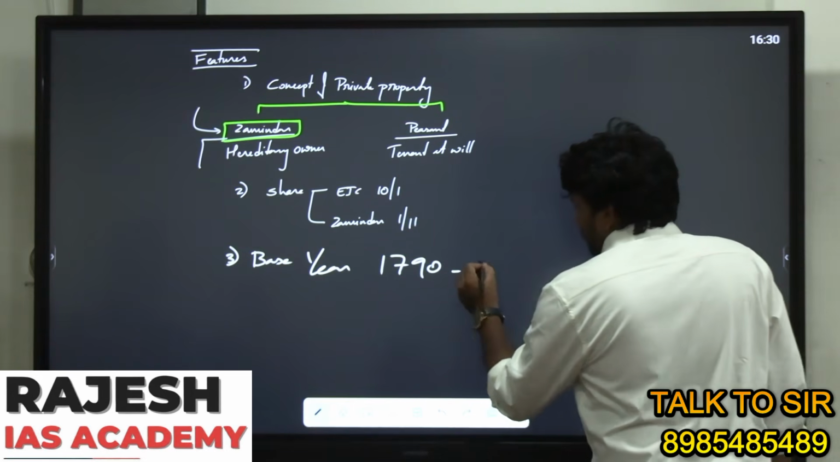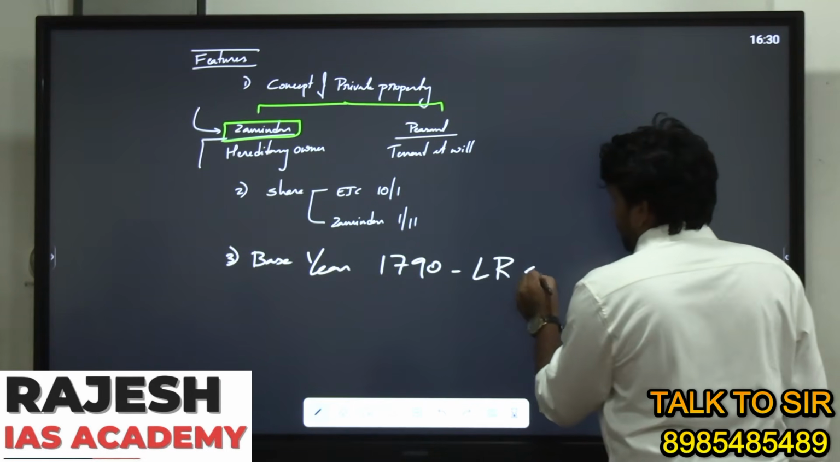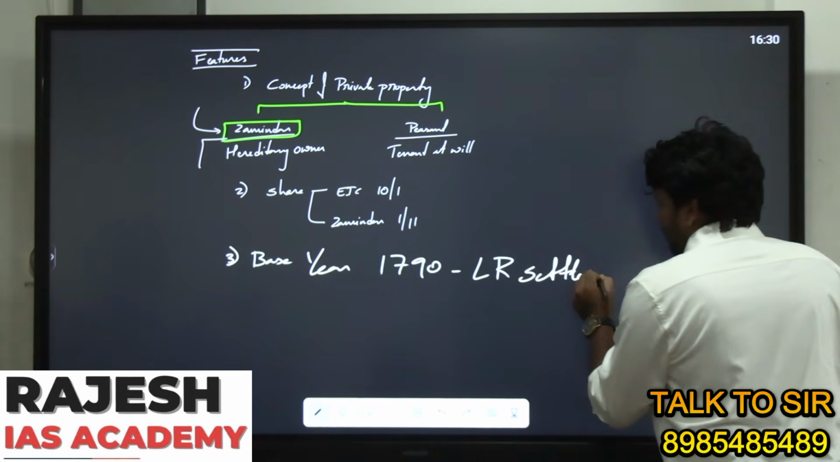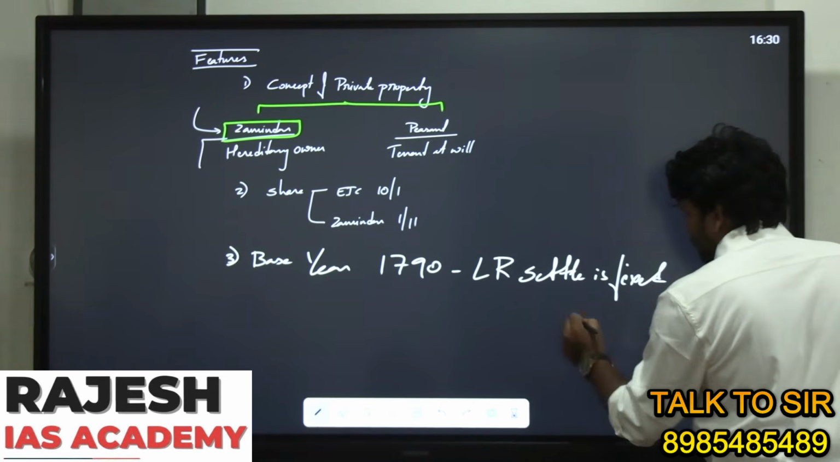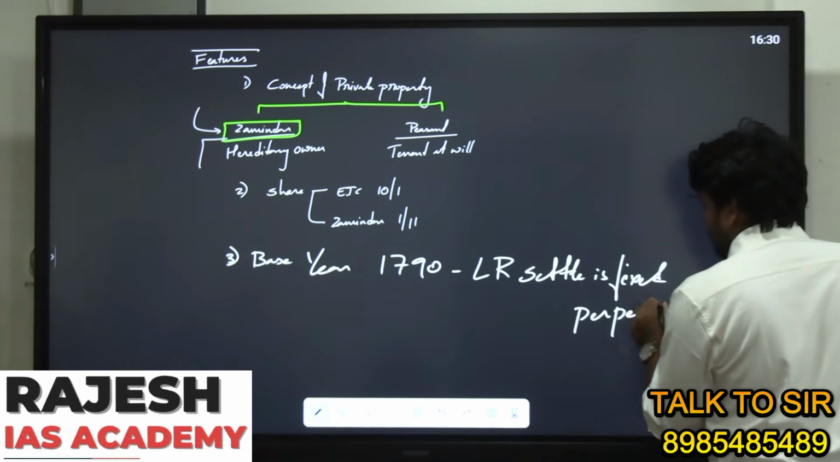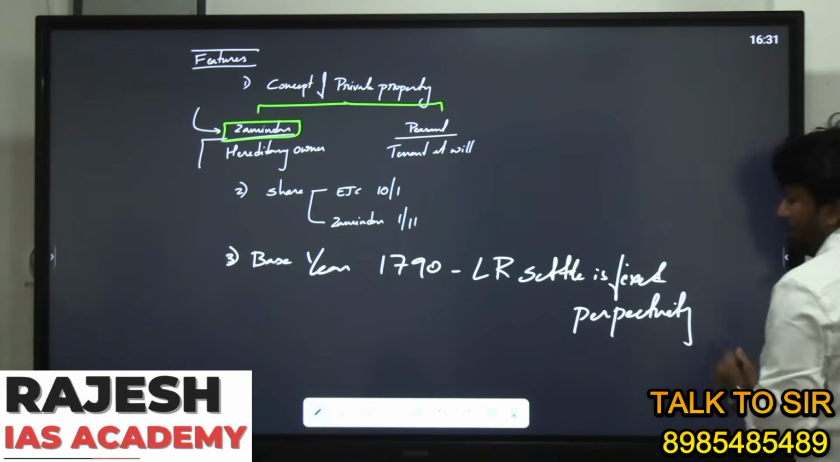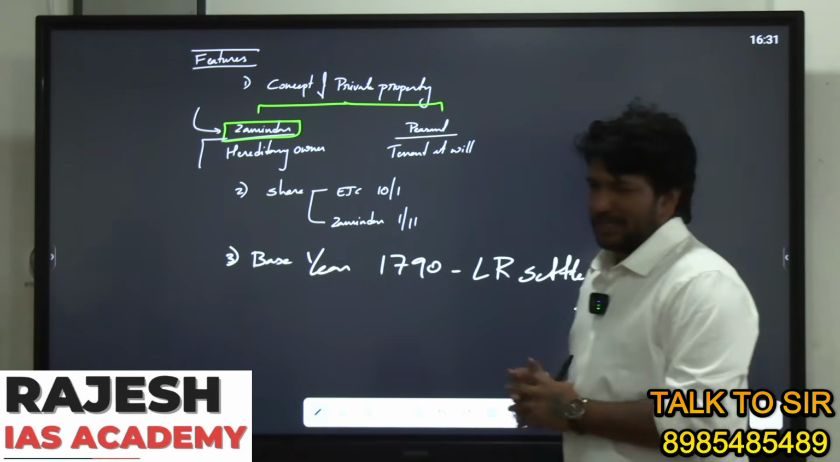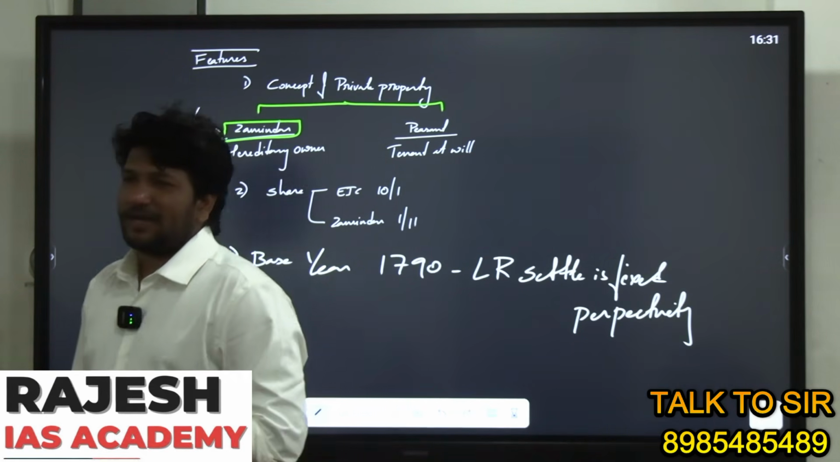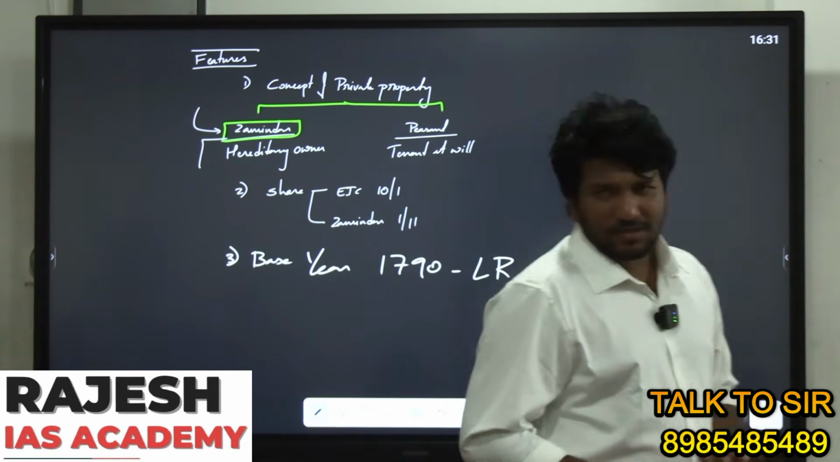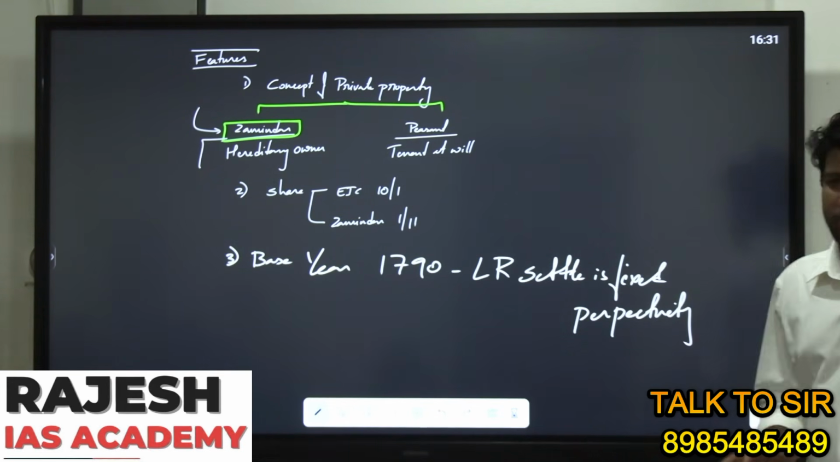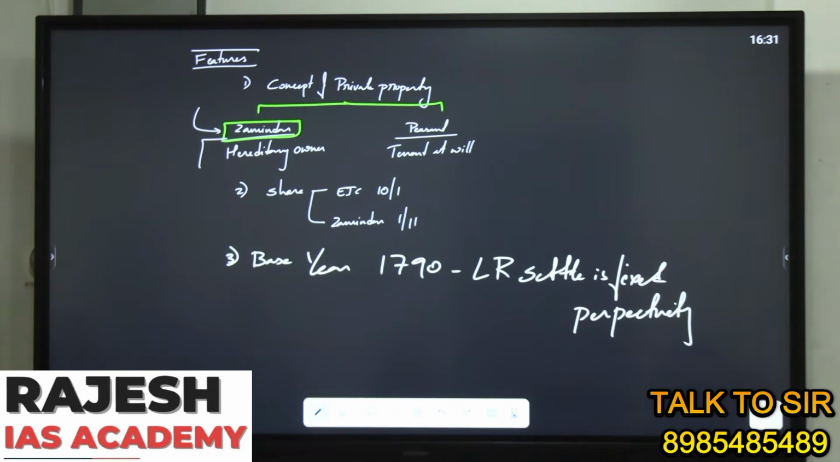In the land revenue settlement, the revenue is fixed in perpetuity. Perpetuity means continuously, it is a fixed one. There is no revision of land revenue. Say, after 10 years there is no revision, and after the next year also there is no revision. So it is fixed.